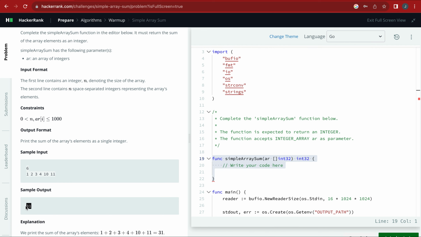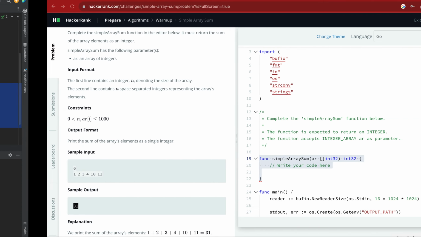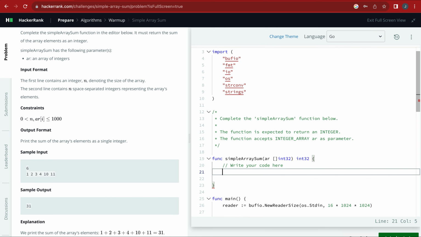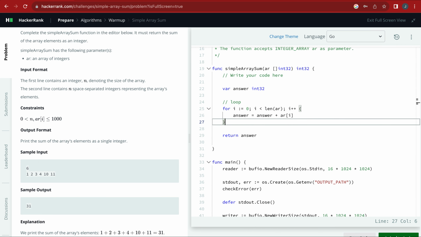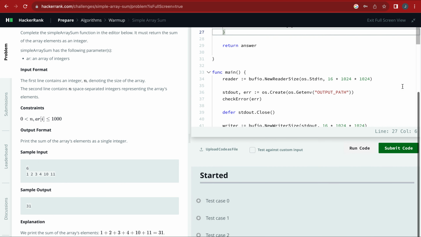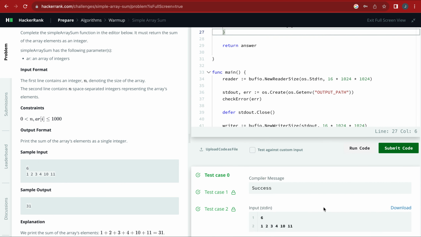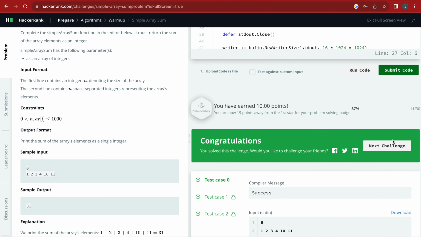So now that's how you test on your code base, and then you can easily just copy this and paste here, run your code. Copy this, paste it here, run your code. Congratulations. And then you can submit it. Voila. It's going to test so many things. Then you can go to the next challenge once you are done.